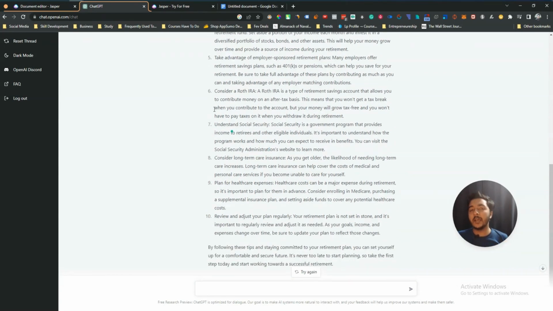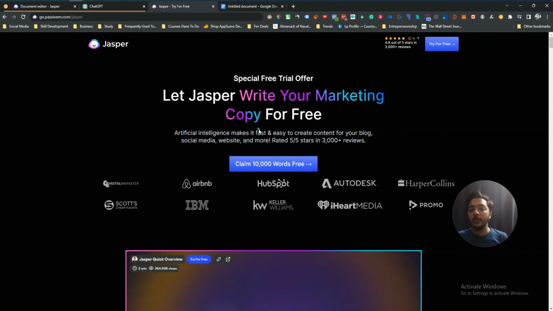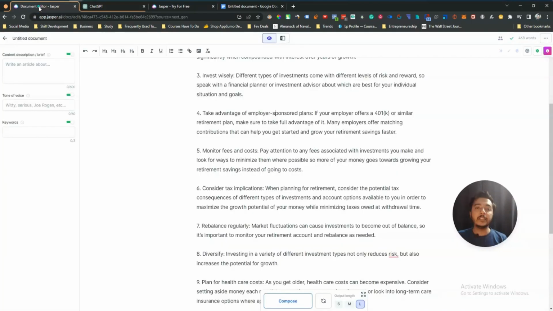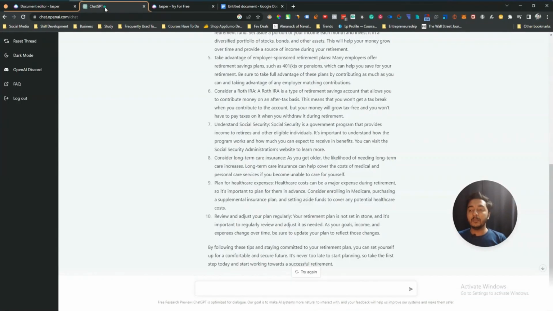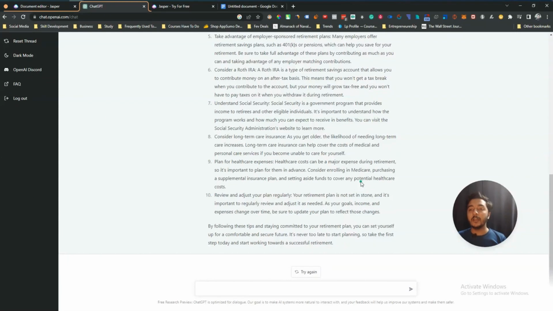So these are the things, and ChatGPT can be a low cost alternative or free alternative of Jasper AI, I think. So if you consider the ease of use, then you can get Jasper AI or another AI writing tool. But if you are on a cheap budget or you don't have a budget, then you can start with ChatGPT. It's also a great solution in case of AI writing or in case of a blogging solution. These are the things, guys.